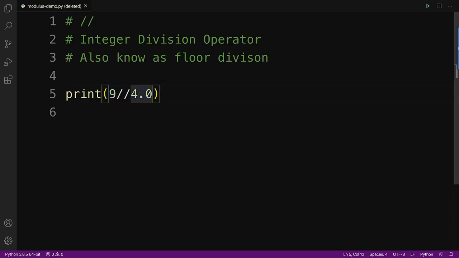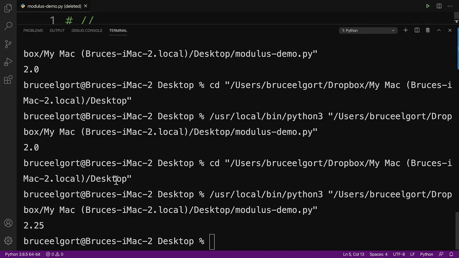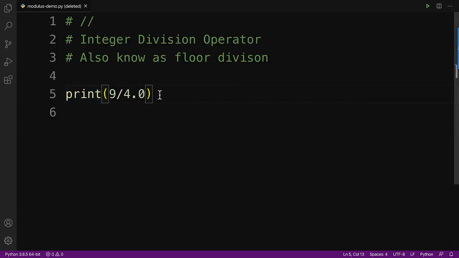The other thing you can think of this as is what we call floor division. If I just did 9 divided by 4 and ran that, it's going to come out as a float, 2.25, because 4 goes into 9 2.25 times. That's the normal division operator with the single slash, and it will include the remainder. So what the extra slash does is it gets rid of, or floors, the remainder.